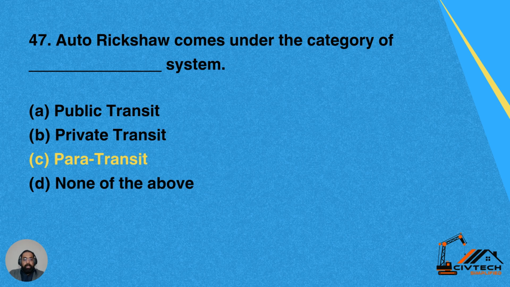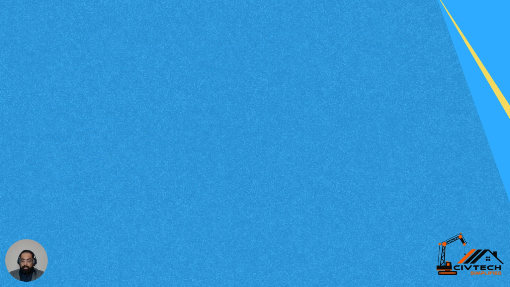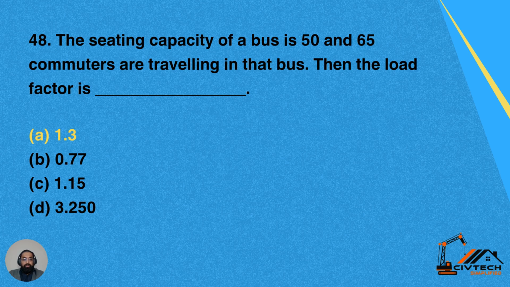47. Auto rickshaw comes under the category of dash system. Option A, public transport. Option B, private transit. Option C, para transit. Option D, none of the above. So auto rickshaws come under the category of para transit system. C is the correct answer.